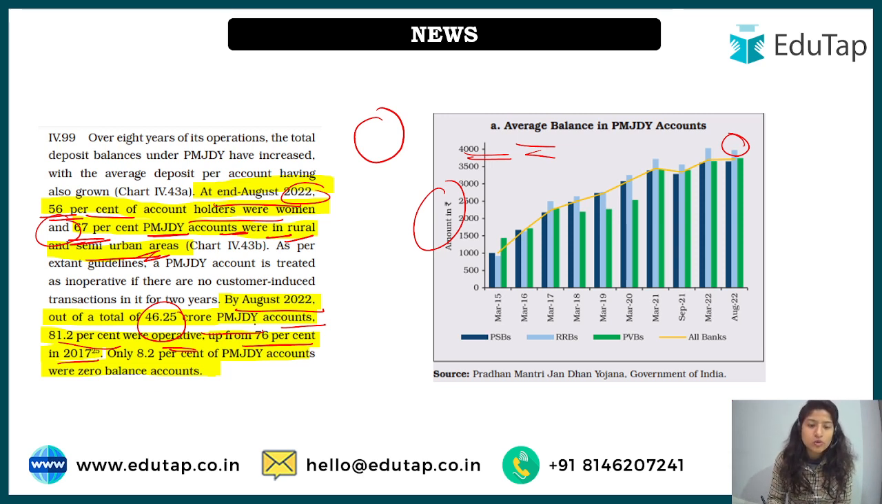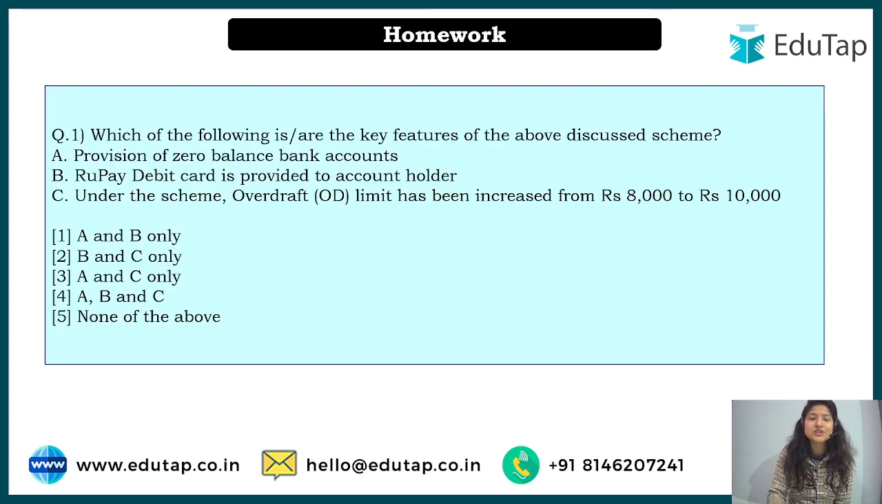And only 8.2% of PMJDY accounts were zero balance accounts. What does it mean? Only in these accounts is zero balance retained, otherwise there is some amount of balance kept. So these are some of the important data that I have provided, this figure and this data that you need to understand, and that is all you need to remember from this particular scheme that was mentioned in the news. I hope this scheme is pretty much clear to you all, and if it is, there is a homework for all of you regarding this scheme.